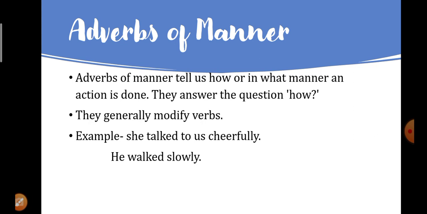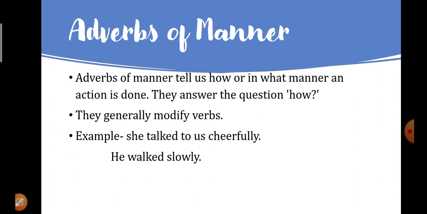Adverbs of manner tell us how or in what manner an action is done, and they answer the question how. So whenever we are able to know how the action was done or in what manner the action was being done, then those words will be known as adverbs. And you just need to ask a question to yourself about how the work was performed. Just ask a question starting with how.